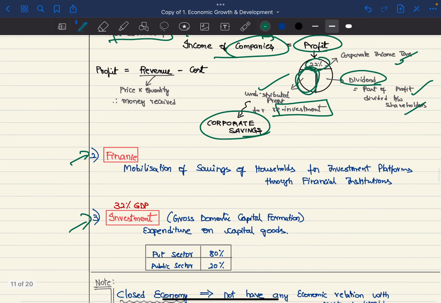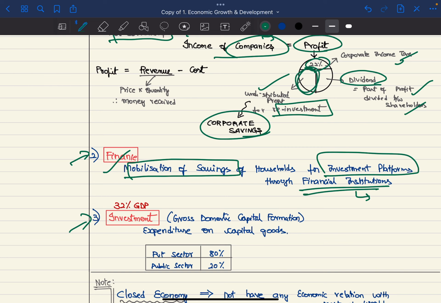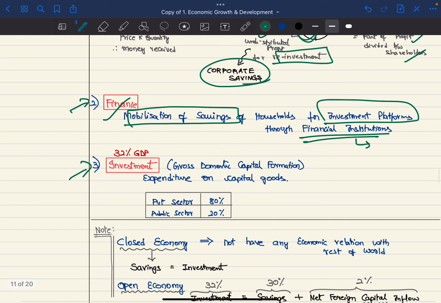Next, we have financing, which is mobilizing of savings for investment platforms through financial institutions, for example, banks, NBFCs, etc. Next, we have investment, which is 32% of GDP, also called the gross domestic capital formation, which is defined as the expenditure on capital goods. The private sector accounts for 80% and the public sector accounts for 20% of the investment.